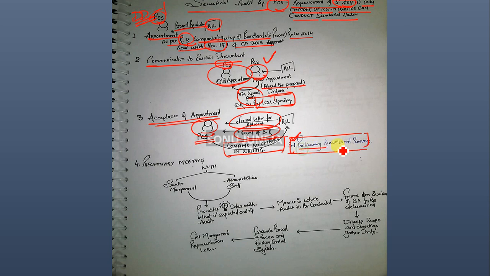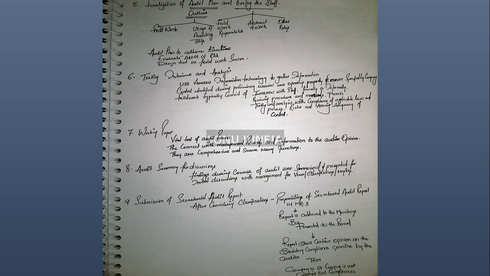So preliminary discussions and surveys are required to be taken care of. Then meet with senior management and administrative staff, which provides the idea of what is expected out of the audit, the manner in which the audit is to be conducted, and frames the skeleton of the secretarial audit. You have to get the objectives, that is, what all you need to look into, discuss the scope and objective, gather the info, evaluate board processes and the existing control system, and get a management representation letter later, which is very mandatory. Without it you cannot go ahead and complete the audit.